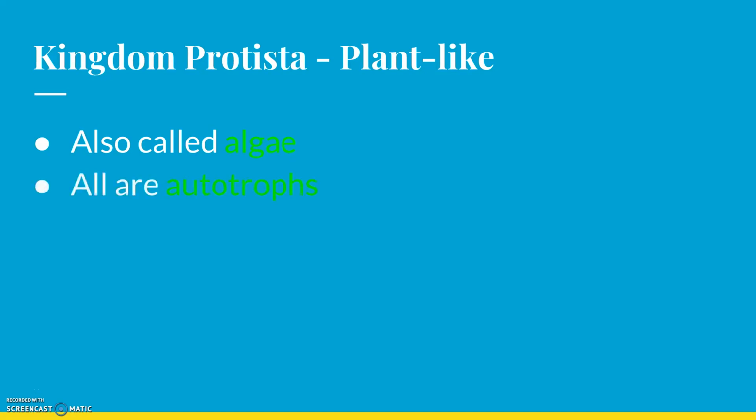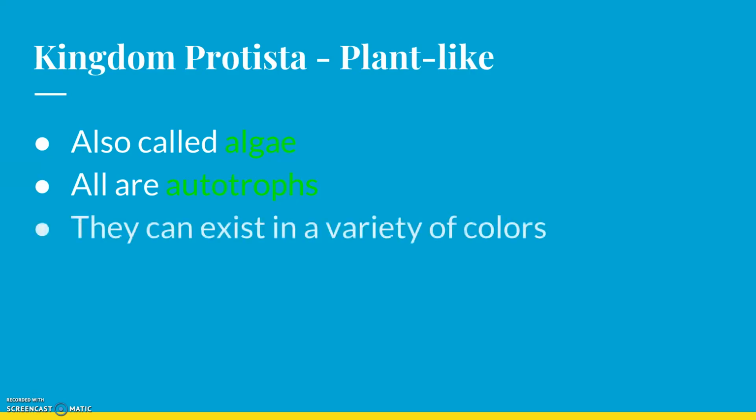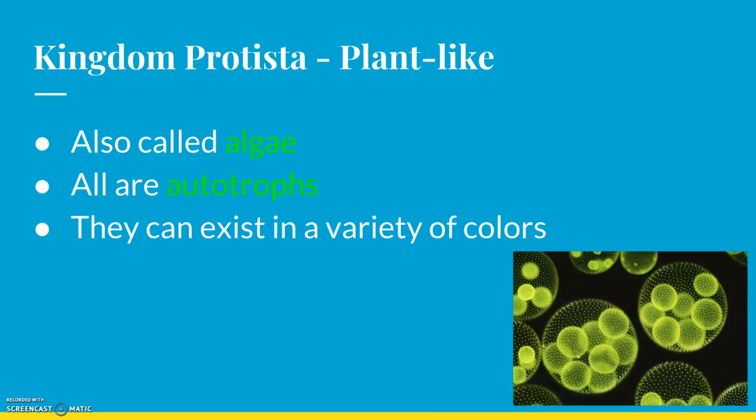These are all autotrophs. So just like the plants that are all around us, grass and trees, these guys are also autotrophs. So they can make their own food with sunlight. They exist in a variety of colors. There's all sorts of different color algae. There's red algae, there's brown algae, there's green algae. If I remember correctly, there's even blue algae. Okay, so there's all different colors out there, and I think that's pretty cool.